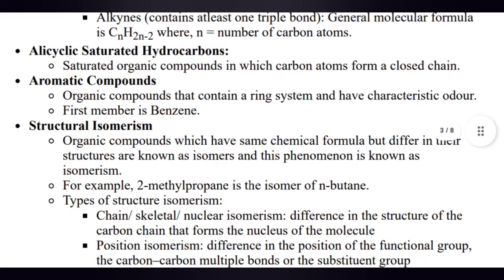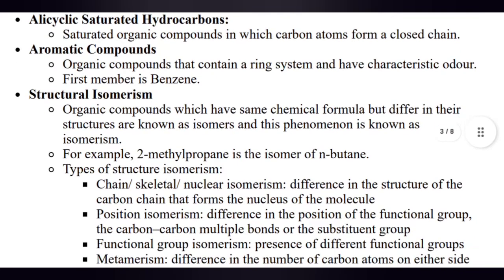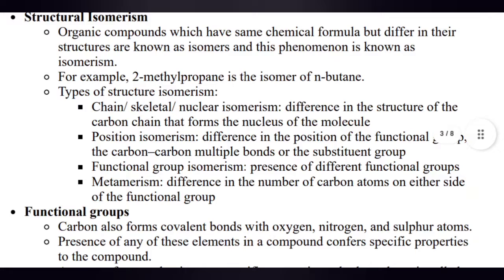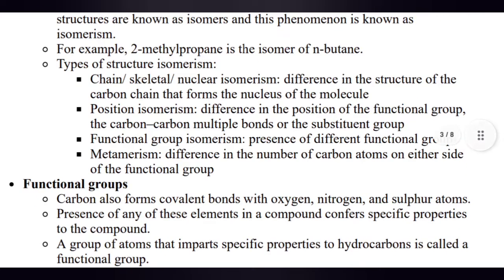Aromatic compounds: organic compounds that contain a ring system and have characteristic odor and fit. The first member is benzene. Structural isomerism: organic compounds which have the same chemical formula but differ in structure are known as isomers, and the phenomenon is known as isomerism. For example, 2-methylpropane is the isomer of n-butane.